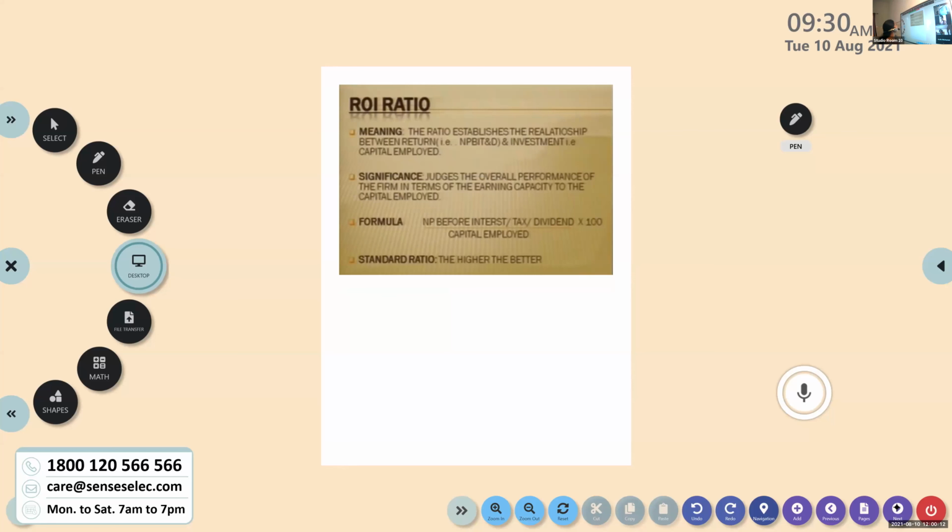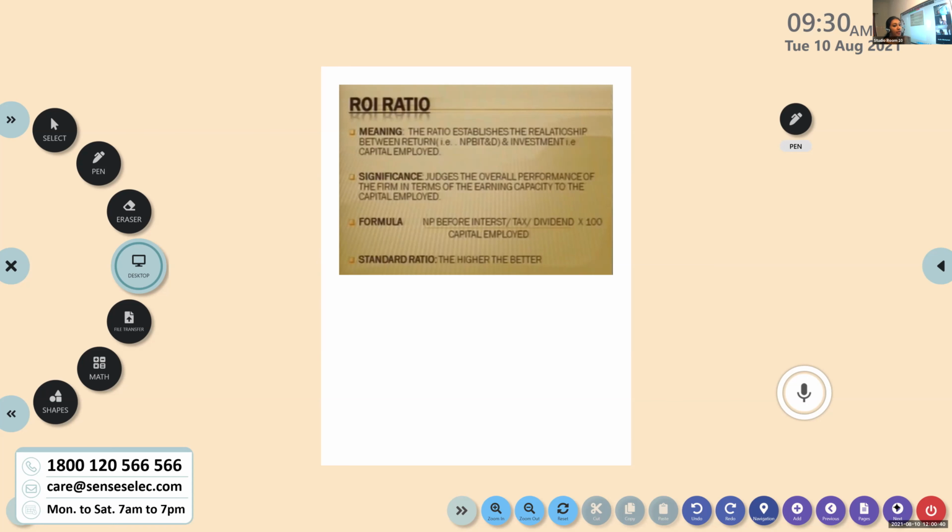Return on investment ratio. Aren't you all familiar with this term, return on investment? Yes, in banking, we have come across this term. You make an investment in the business or in any other securities. What is the return you get out of that investment?